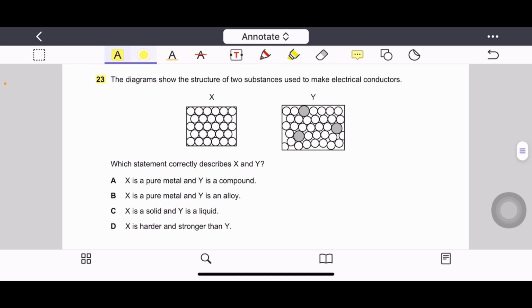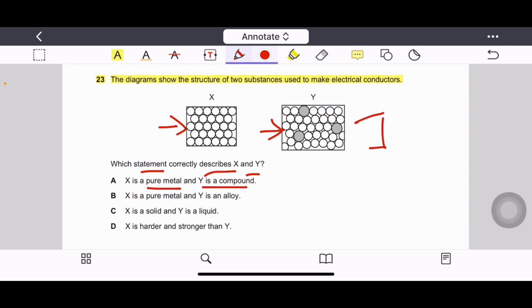Question number 23. The diagrams show the structure of two substances used to make electrical conductors. This is diagram X and this is diagram Y. Which statement correctly describes X and Y? X is a pure metal and Y is a compound. This picture is representing alloy.